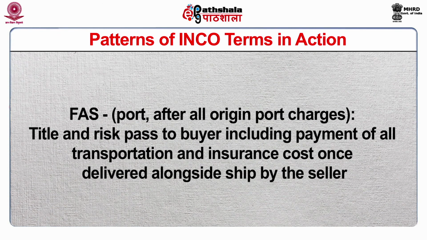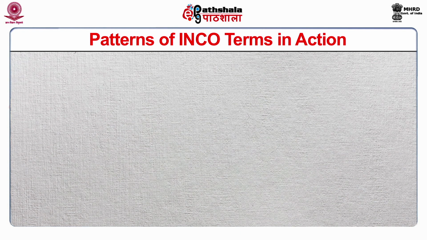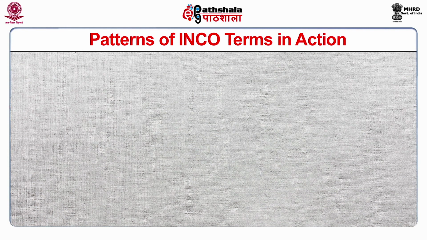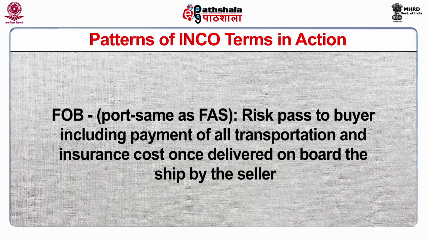FAS, port after all origin port charges. Title and risk pass to the buyer, including payment of all transportation and insurance costs, once delivered alongside the ship by the seller. The export clearance obligation rests with the seller. FOB, port, same as FAS: risk passes to the buyer, including payment of all transportation and insurance costs, once delivered on board the ship by the seller.